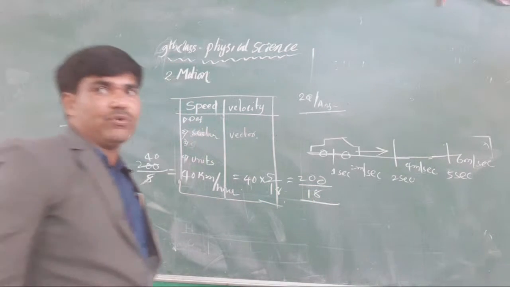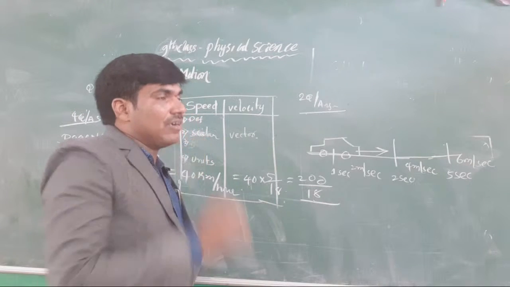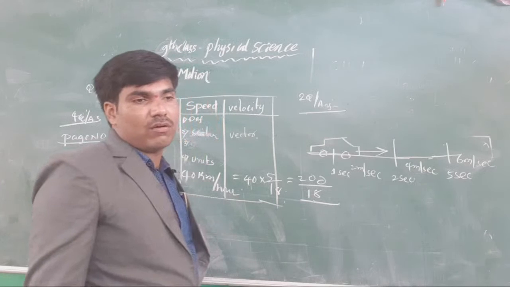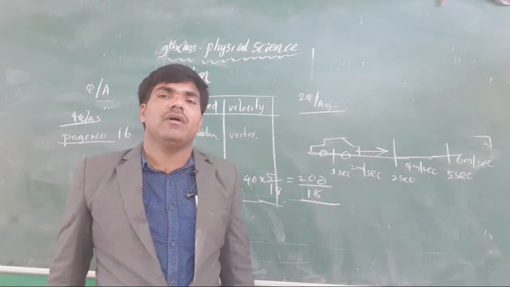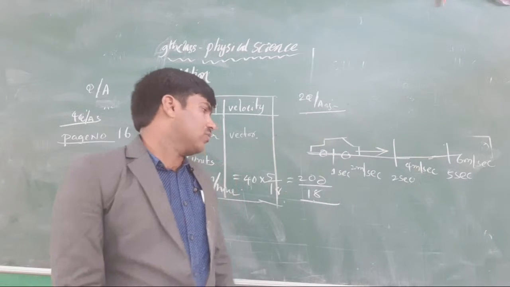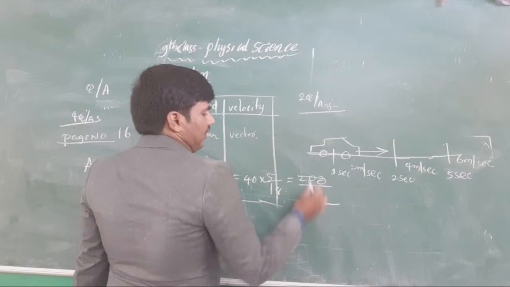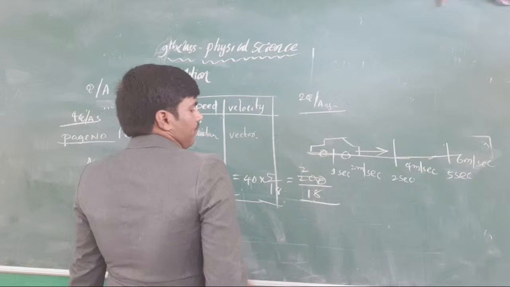Okay, clear or not, all of you? How much will we get? 12 point something. Now, how much here? The next is 12 point 200. Sorry, what is it here? 18. 18 means 2, there is a 4.